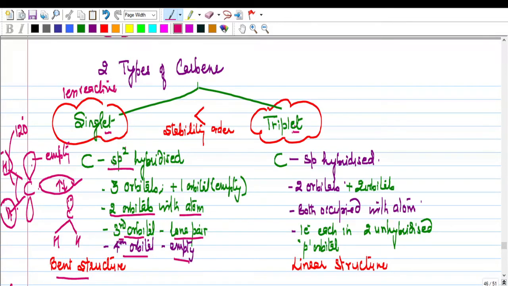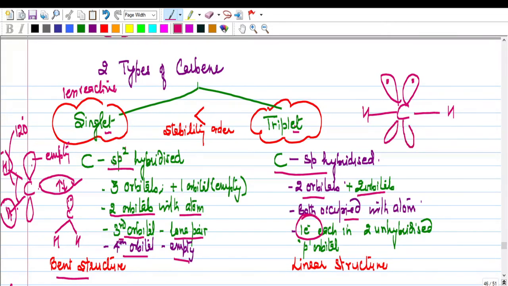Okay, now let's talk about triplet carbene. Triplet carbene has got an sp hybridized carbon. So you have a carbon over here, say the two monovalent groups of atoms, or say hydrogen atoms, and now two orbitals, right? Carbon having 4 orbitals, so there are 2 more orbitals. Now both these orbitals occupy 1 electron each. So you will have 1 electron each, right? The bond angle is 180 degrees and the shape is linear. Now triplet carbene is less stable. Since it is less stable, it is more reactive, right?